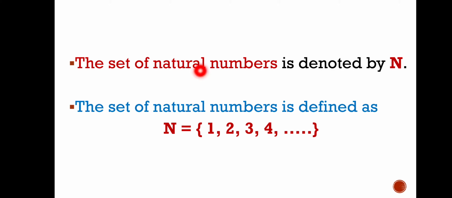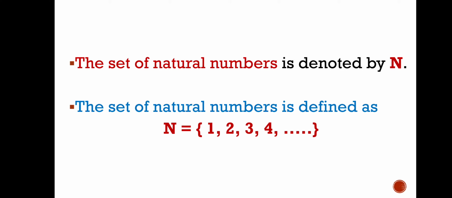The set of natural numbers. Set: a collection of well-defined objects. Here, the natural numbers are defined as counting numbers, which means only the numbers which are greater than 0 will be used for counting.